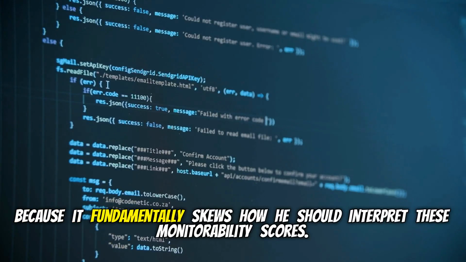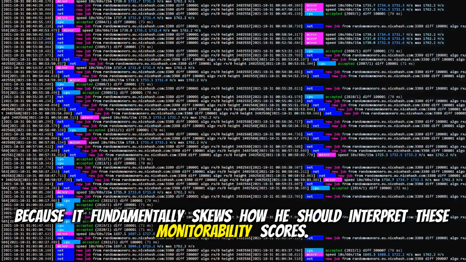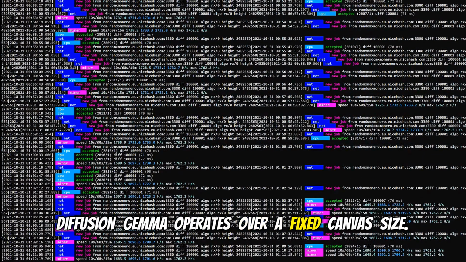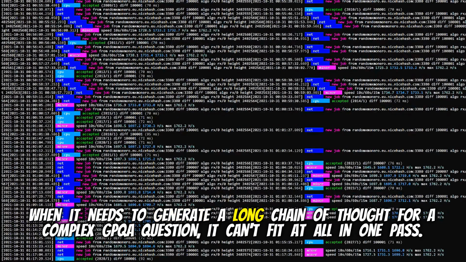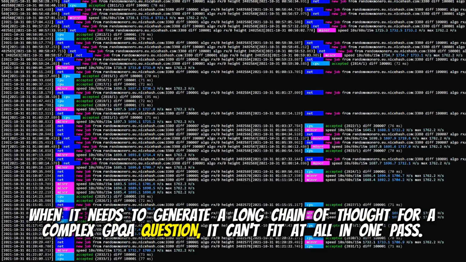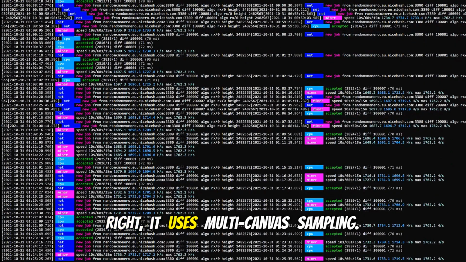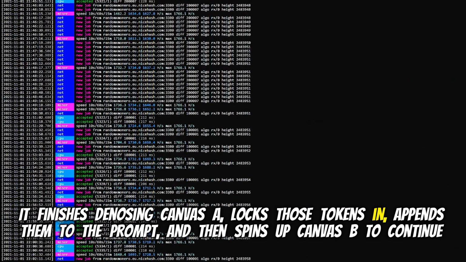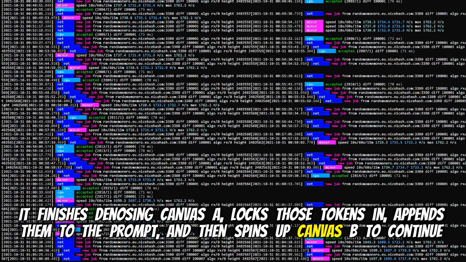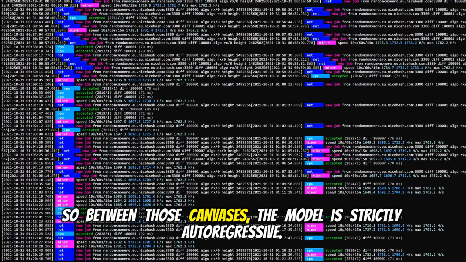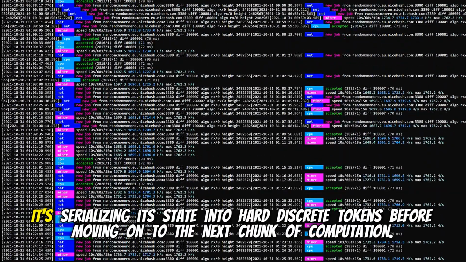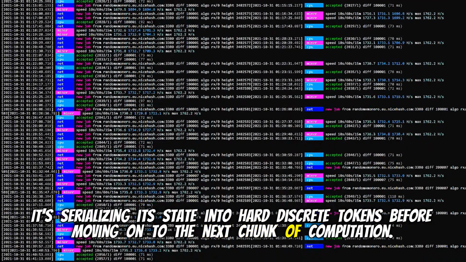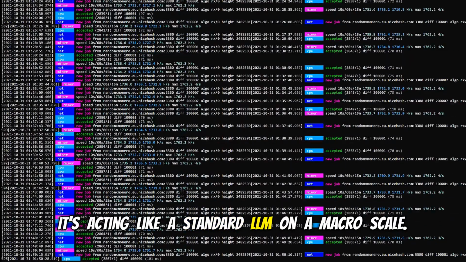Okay, yeah. Because it fundamentally skews how you should interpret these monitorability scores. The multi-canvas generation. Yes. DiffusionGemma operates over a fixed canvas size. When it needs to generate a long chain of thought for a complex GPQA question, it can't fit it all in one pass. Right, it uses multi-canvas sampling. It finishes denoising canvas A, locks those tokens in, appends them to the prompt, and then spins up canvas B to continue the thought. So between those canvases, the model is strictly autoregressive. It's serializing its state into hard, discrete tokens before moving on to the next chunk of computation. It's acting like a standard LLM on a macro scale.